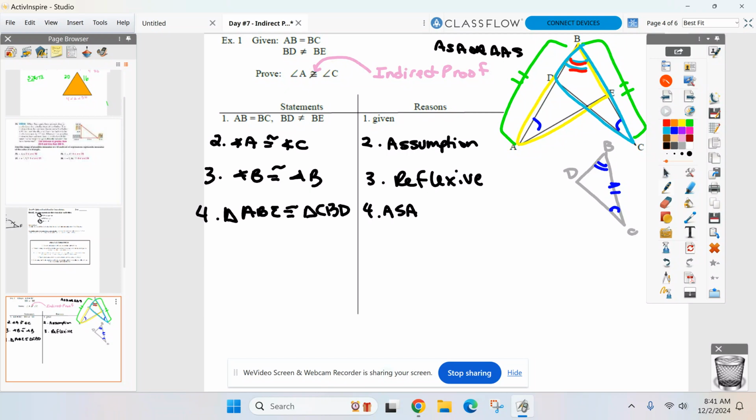Everyone remembers that, right? So once these two triangles are congruent, all the sides and angles that match up are congruent. Let me say that again. All the sides and angles match up, including, ready? Finish this statement for me. If the triangles are congruent, so are these sides, BD. And finish it. What matches up to BD in the other triangle? BD and BE. BE. And that was called CPCTC, right? The corresponding parts match up.